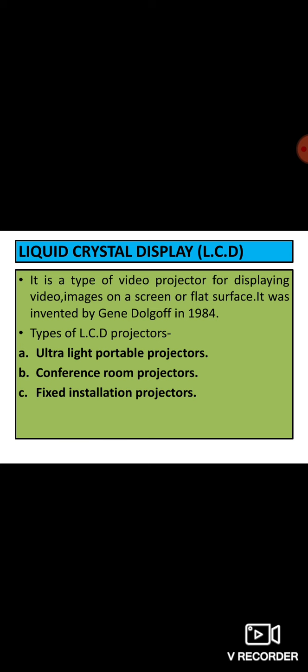There are three types of LCD projectors, that is ultra light portable projectors, conference room projectors, and the fixed installation projectors. See, this is an LCD projector with its display screen.